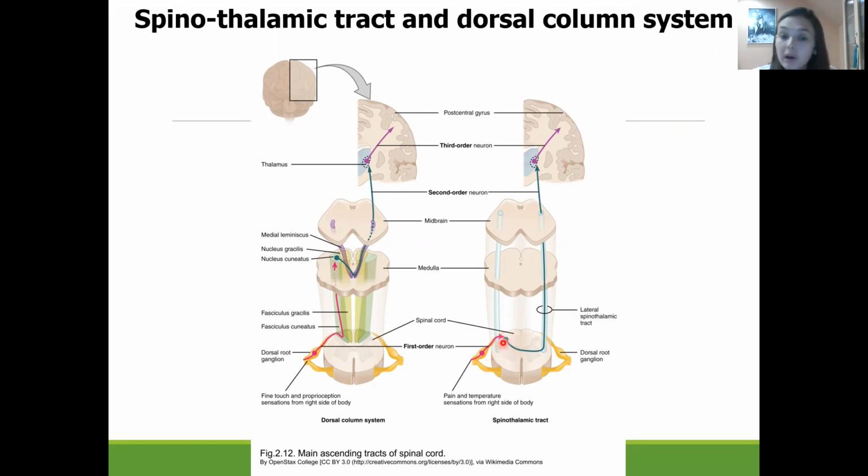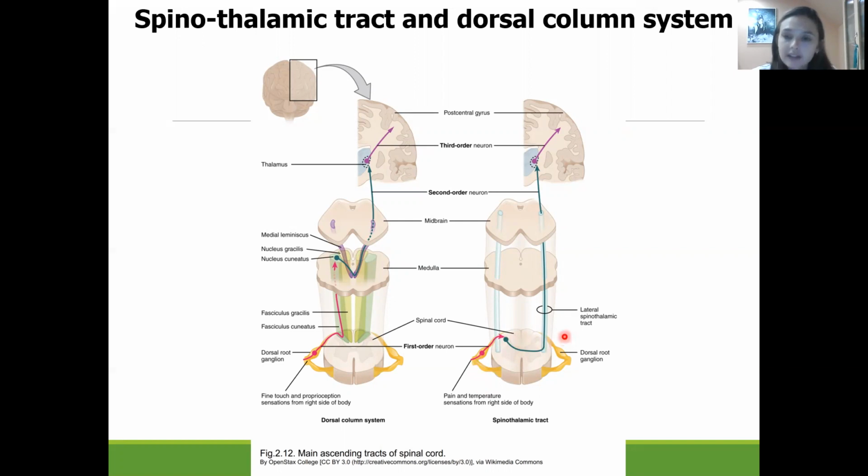This is from one side, from the right side. From the left side, we have the same kind of spinothalamic tract, which also will enter the spinal cord on the level of the dorsal horns of the spinal cord. But what is interesting is that one to two segments higher, the spinothalamic tract will cross.